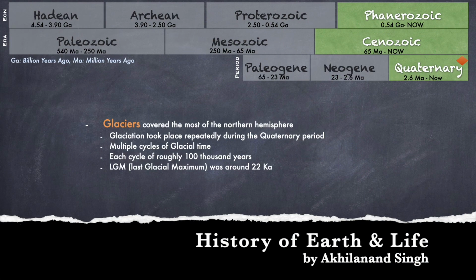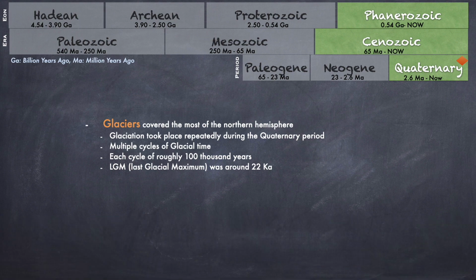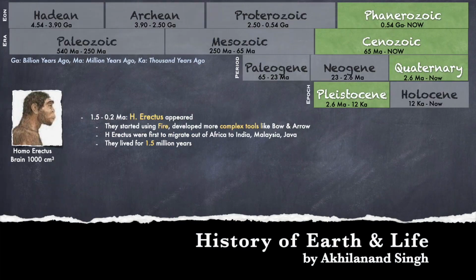Let's enter into the Quaternary period now, whose time span is 2.6 million years ago to the present time. Glaciers covered most of the northern hemisphere. During this time, multiple cycles of glaciation happened, each cycle lasting roughly 100,000 years. Since Quaternary is the latest period, it has been divided into 2 parts, which are called epochs. The names of the 2 epochs are Pleistocene and Holocene. Let's talk about the Pleistocene epoch, whose time span is 2.6 million years ago to 12,000 years ago.